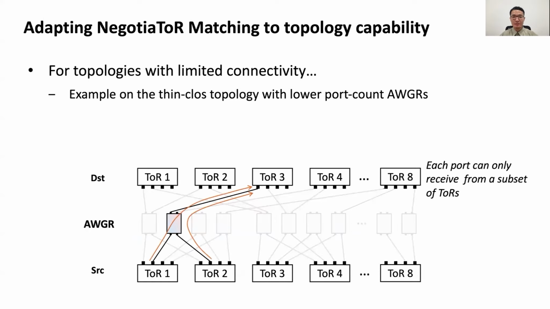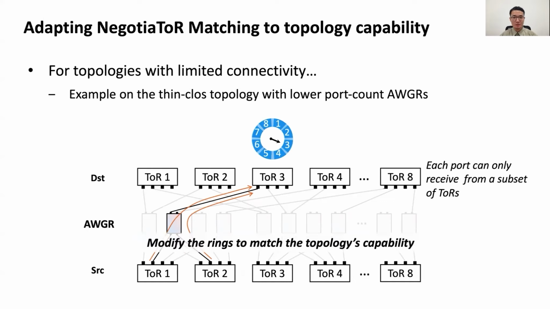Unlike the parallel network topology before, in the SIGCOMM' topology, each port can only receive from a subset of TORs. So we need to modify the rings to match the topology's capability. For example, since port 1 of TOR3 can only receive from TOR1 and 2, we give it a per-port grant ring with only TOR1 and 2 in it. This is NegotiaToR matching adapted to the SIGCOMM' topology.